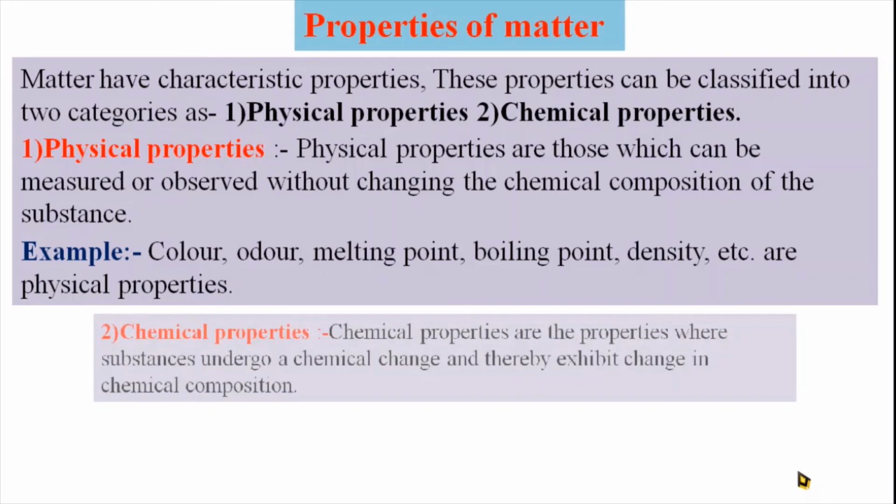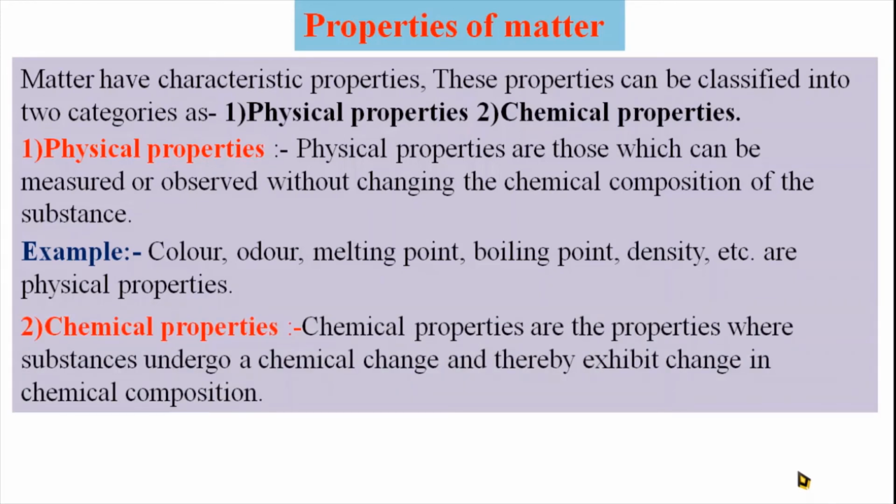The next one is chemical properties. Chemical properties are the properties where substances undergo a chemical change and thereby exhibit a change in chemical composition. It means that when we study the chemical properties of the matter or the substance, a chemical change, which is permanent in nature, occurs.